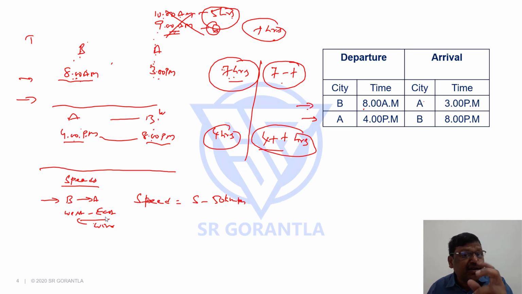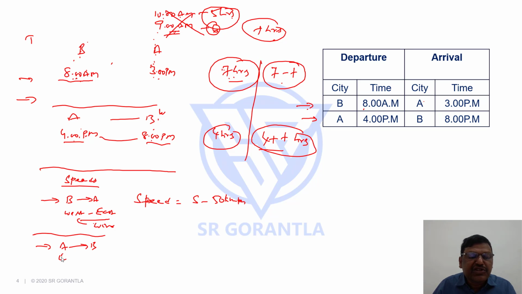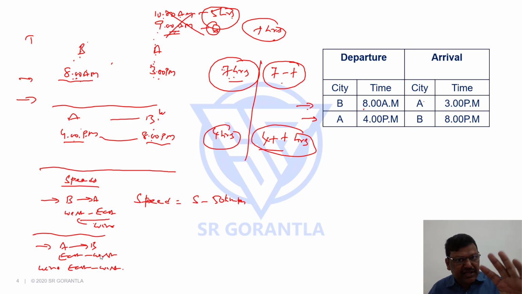You can take the example of boats and streams. When a boat goes against the stream, its speed will come down. Similarly, when a flight goes against the wind, its speed will come down, so it is S minus 50. When a flight travels from A to B, that is east to west, and the wind also is blowing from east to west, both are in the same direction. So the wind is behind the flight, pushing it, so the actual speed will be S plus 50.